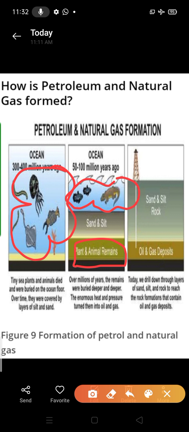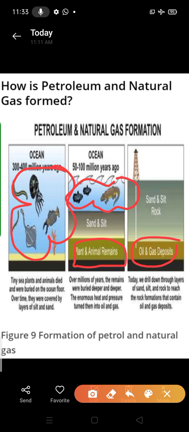Okay, so we are drilling down through layers of sand, silt and rock to reach the rock formation that contains oil and gas deposits. You can see here oil and gas deposited at the bottom of the soil.